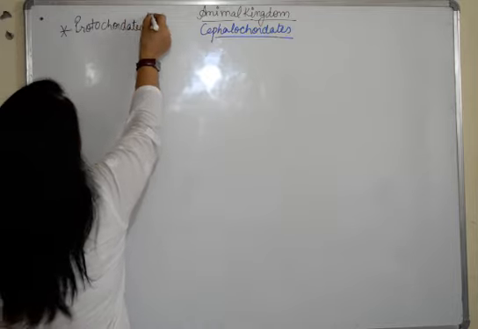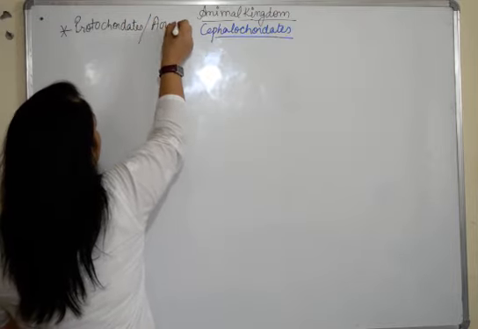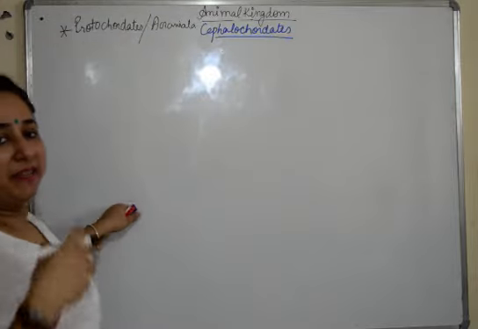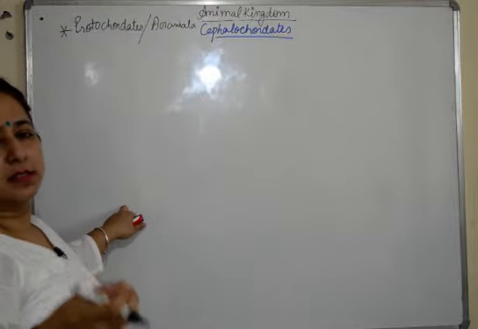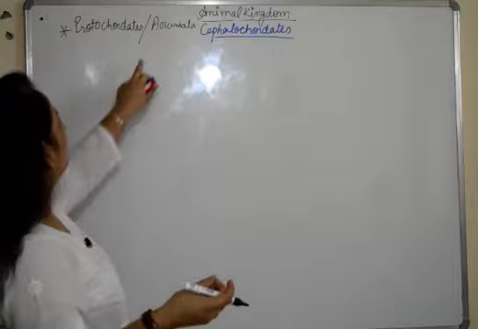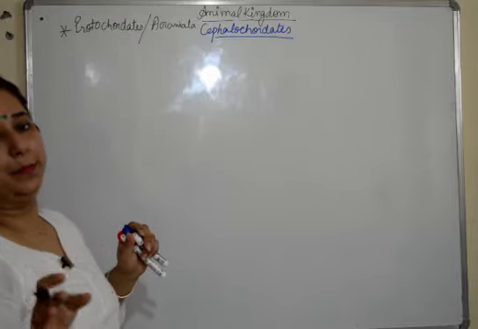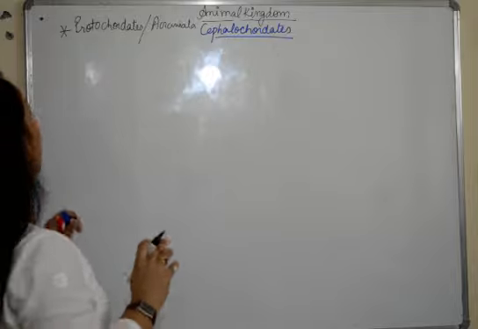Protochordates and Acraniata or craniates. Protochordates because they have features of chordates but yet some specific features are absent. Acraniata because they don't have a cranium or the brain box present in them.